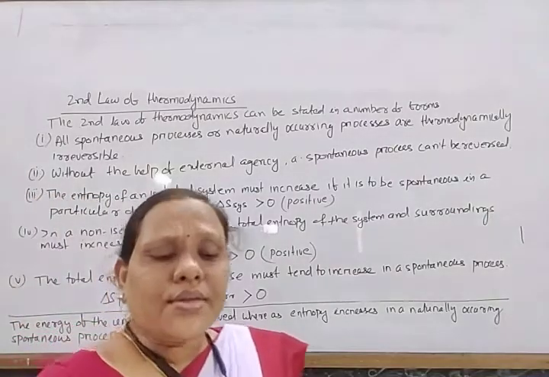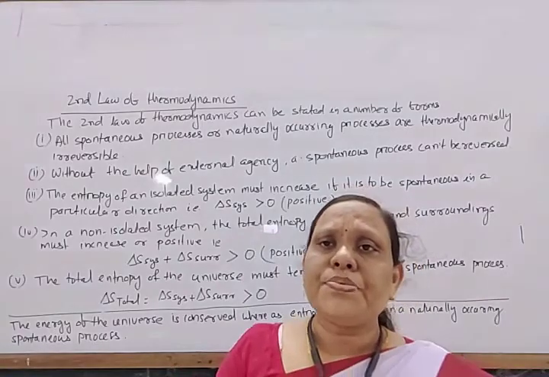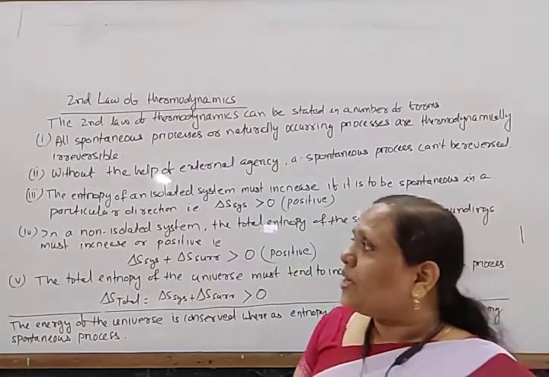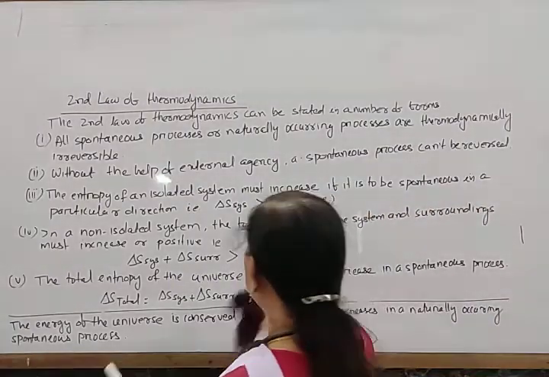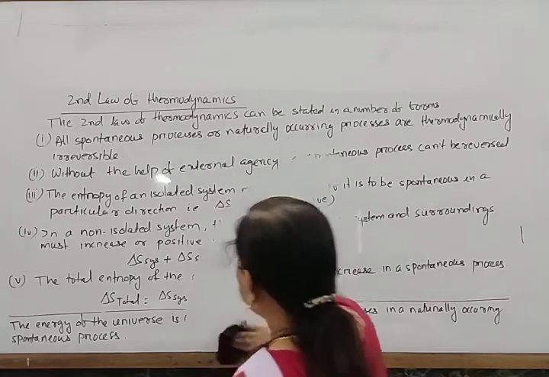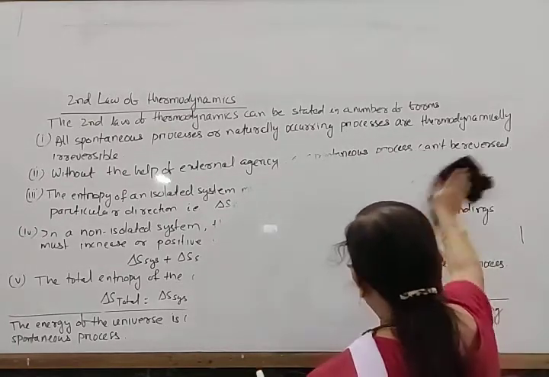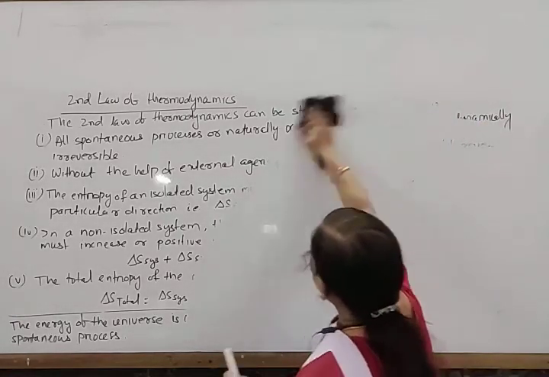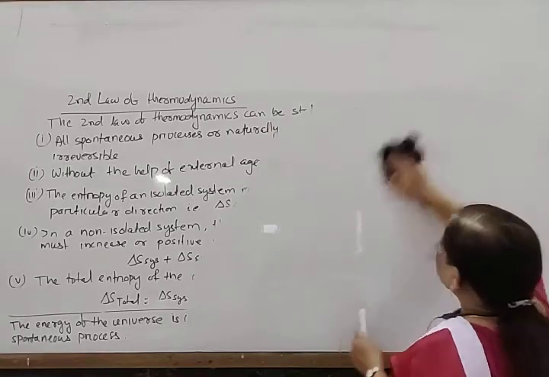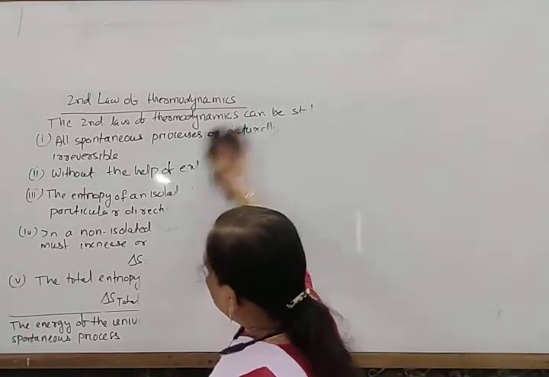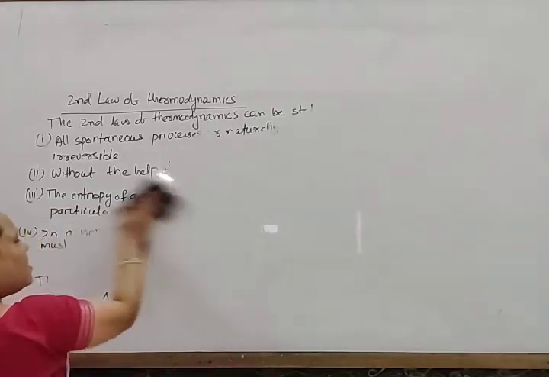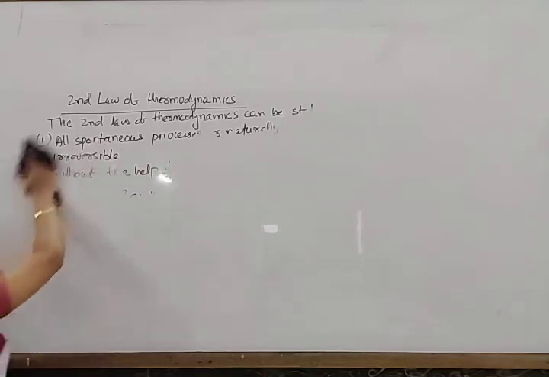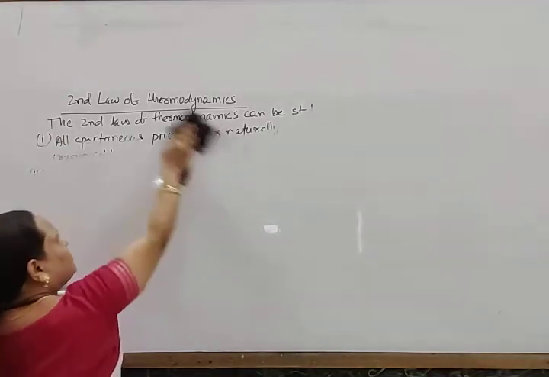So what do we know? For a process to be thermodynamically spontaneous, there are two terms: one is enthalpy, another is entropy. With an increase in entropy, a process becomes spontaneous. Similarly, with a decrease in enthalpy, a process becomes spontaneous. So these are the two factors: one is the enthalpy factor, another is the entropy factor.